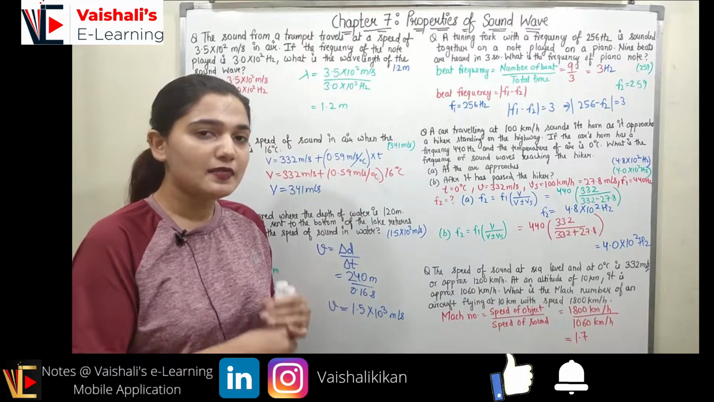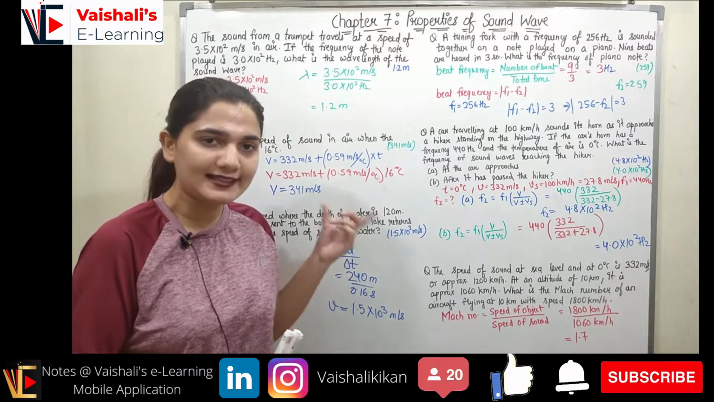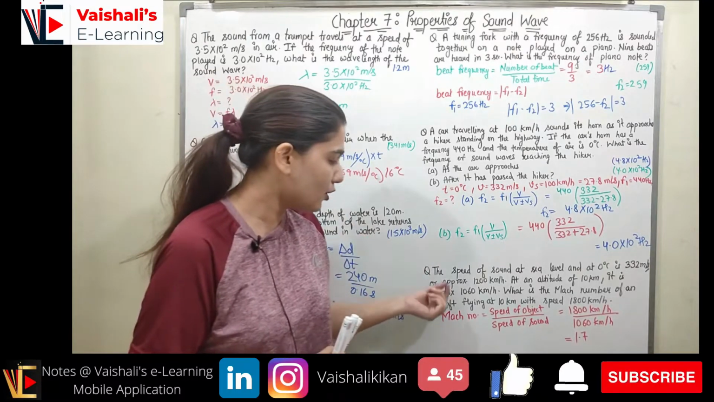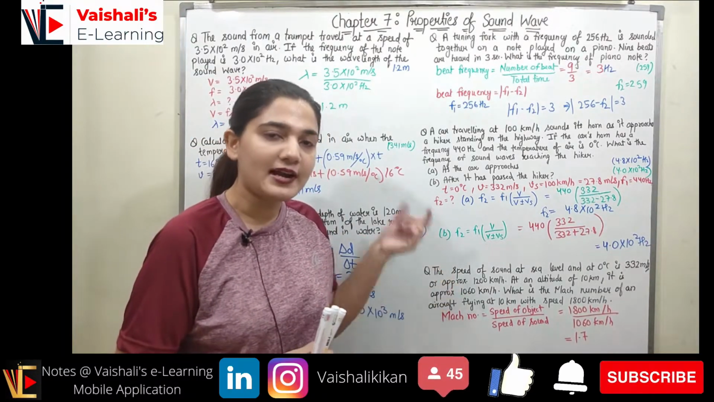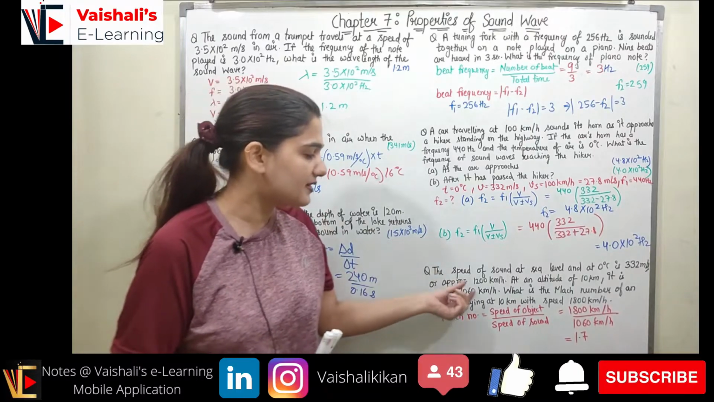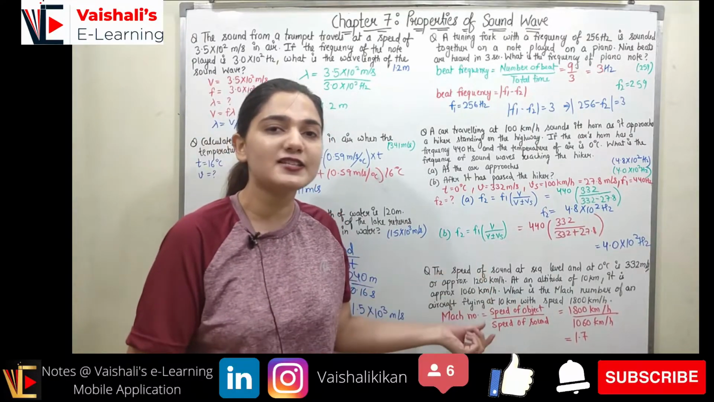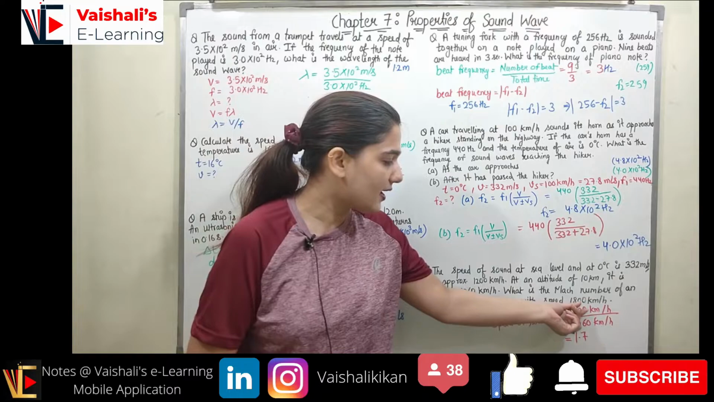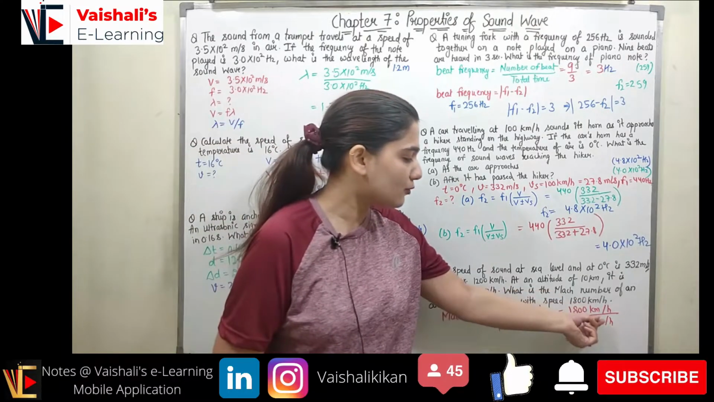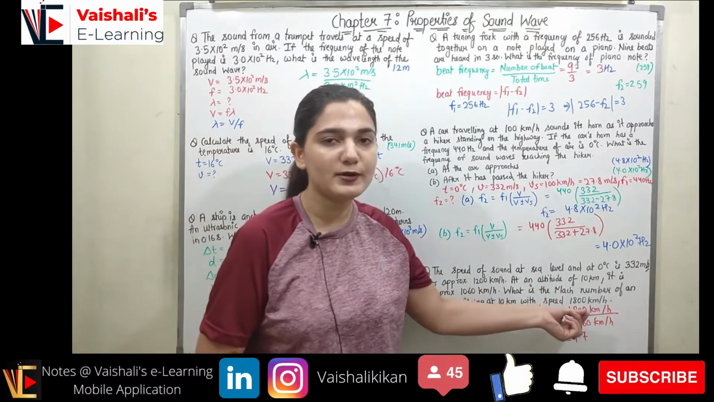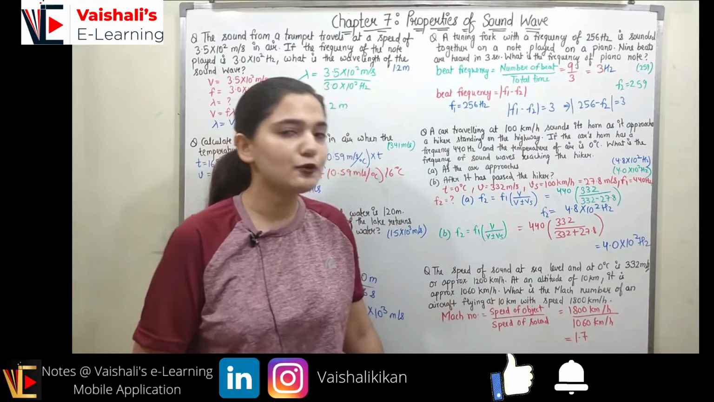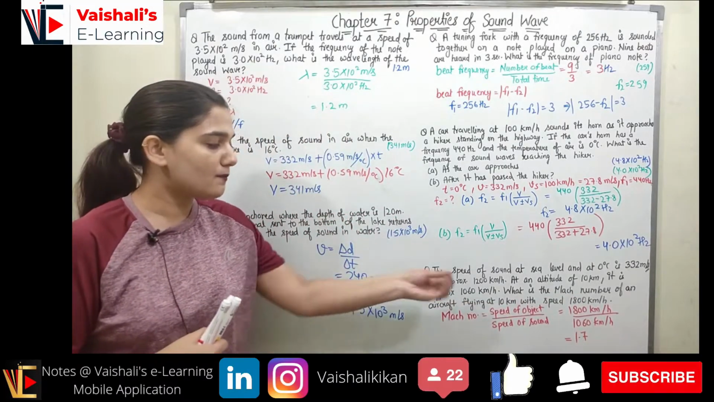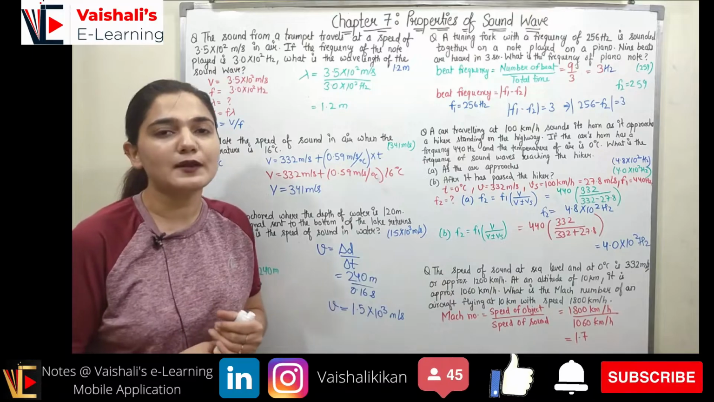So we now have the speed of sound at 10 kilometer height, and we know the speed of the aircraft at 10 kilometer height. Mach number is given as the speed of the object divided by the speed of sound, right? So 1800 kilometer per hour is the speed of the object and 1060 kilometer per hour is the speed of sound. When you divide it, you get 1.7. So the Mach number for this aircraft is 1.7.